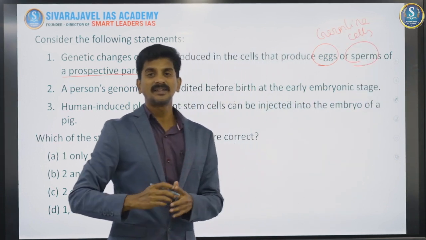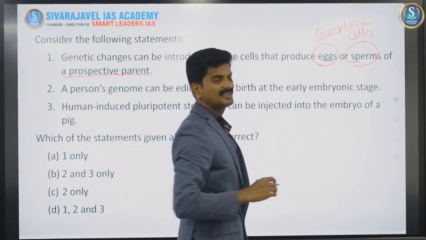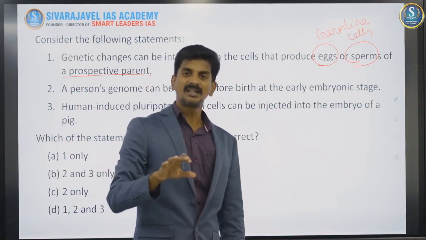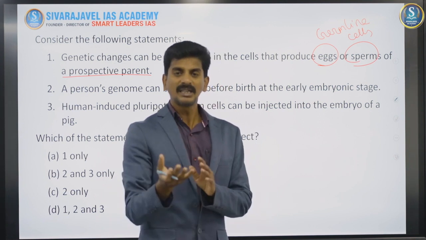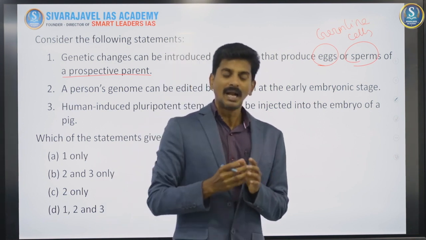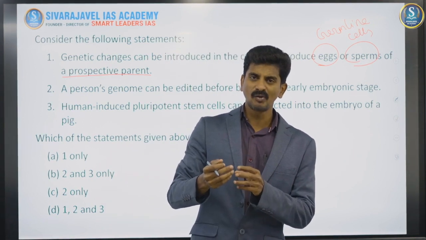Of course, it can be edited. In fact, there is one patient called the Berlin patient. This Berlin patient has a mutation for which he was resistant to HIV. That is something, a miracle that the scientists have found. Following that, they extended the treatment to other patients.